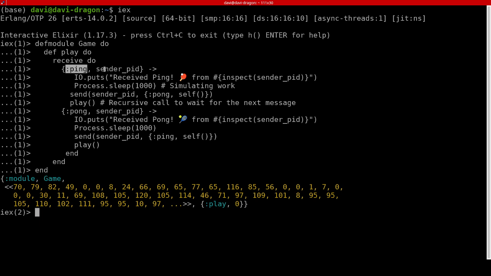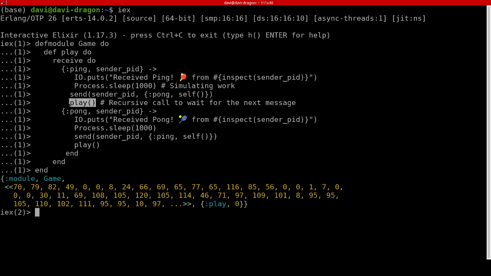And if it received ping, it received as well the sender PID, which is the one that called the process. It will print a message, it will sleep for 1 second, and then it will call the method pong to the sender PID, telling that myself passed this message. And then it will call play again.